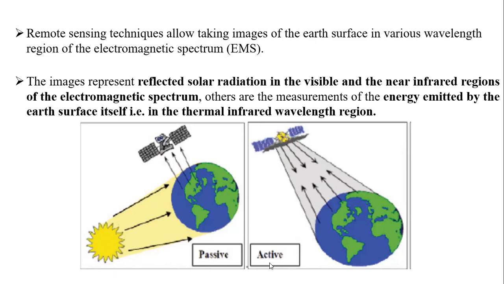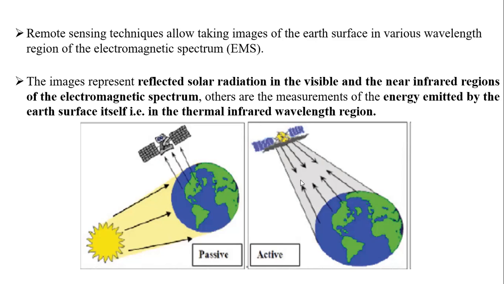Another one is called active. Active remote sensing means the source of energy is mounted on the satellite. The satellite itself will release some radiations, and we will get a reflection. So here the source of energy is maintained by the satellite itself. That is called active.